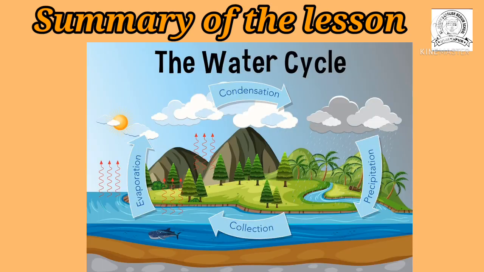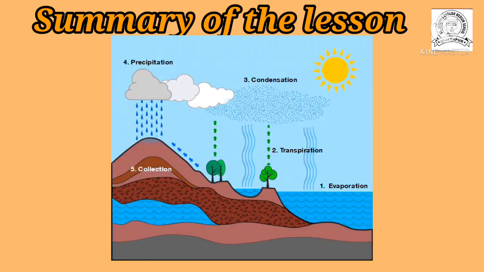Next we learned about the water cycle. The continuous process of evaporation, condensation and rainfall is called the water cycle.